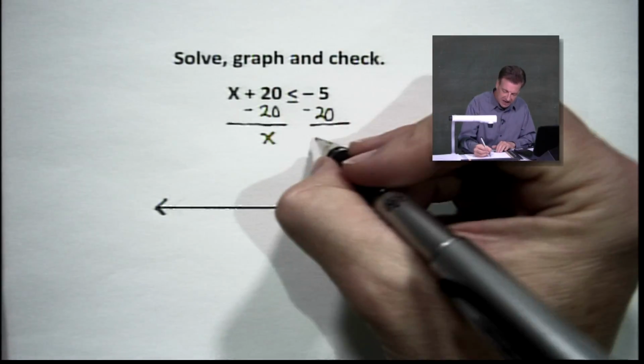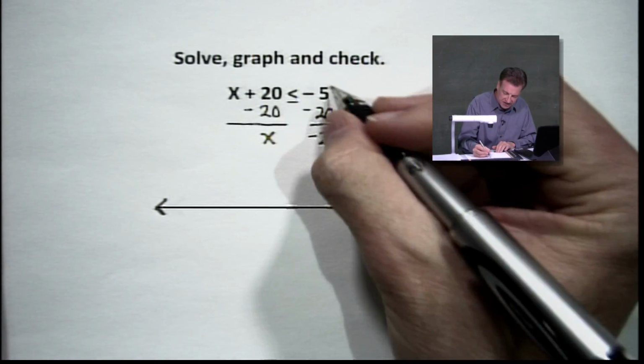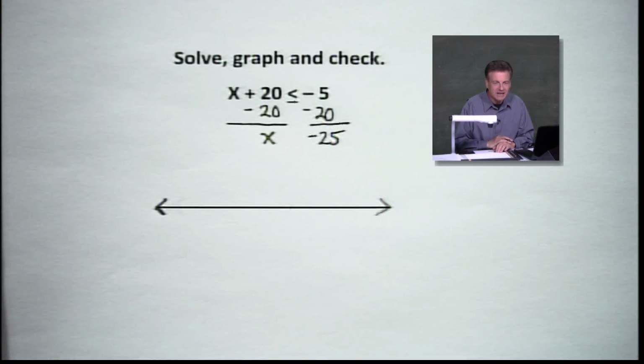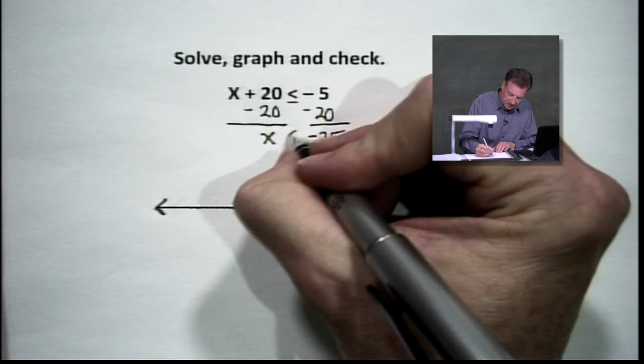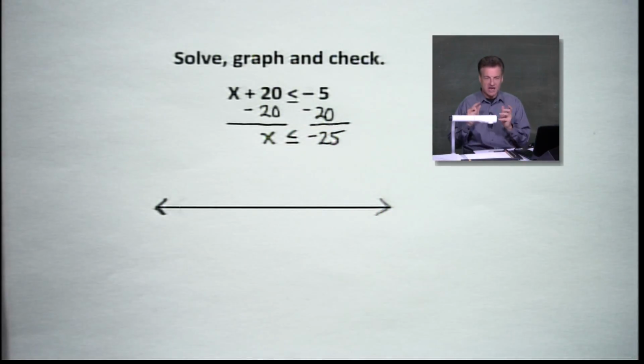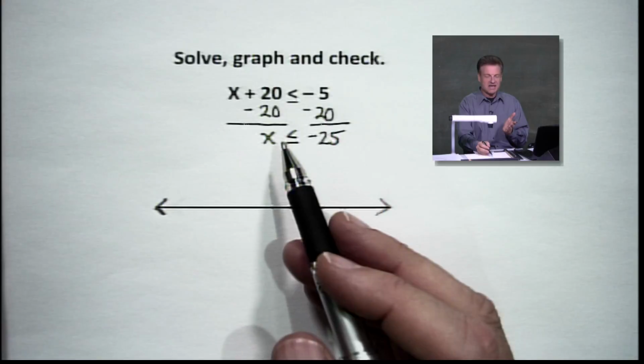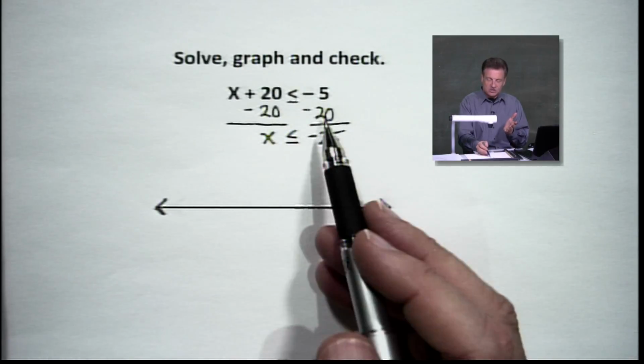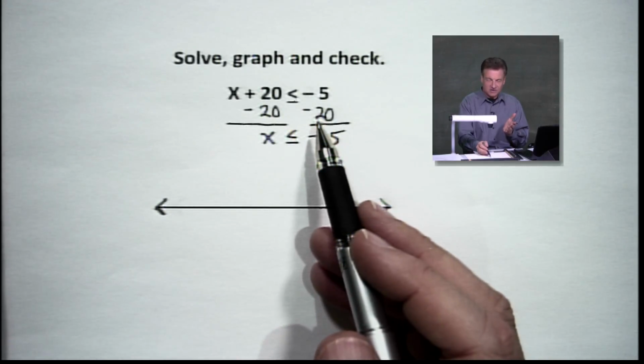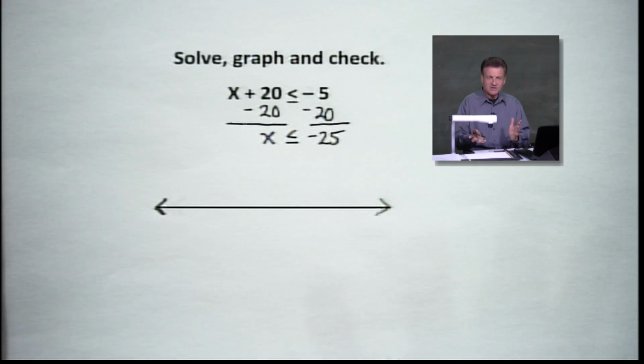And we're going to have a negative 25, because this is just like saying negative 5 plus negative 20. And we're going to keep less than or equal to. That did not change. Again, we're not dividing or multiplying by negatives here. We subtracted 20. That's okay. It's like adding a negative. It's when we start multiplying and dividing that we have to watch our negatives.